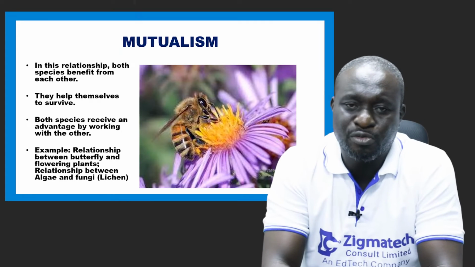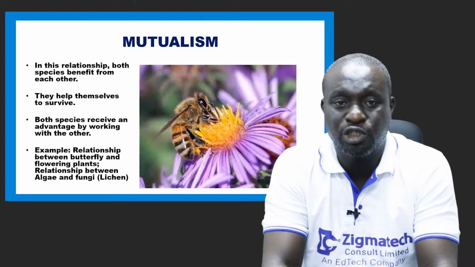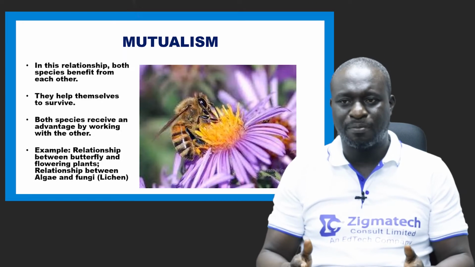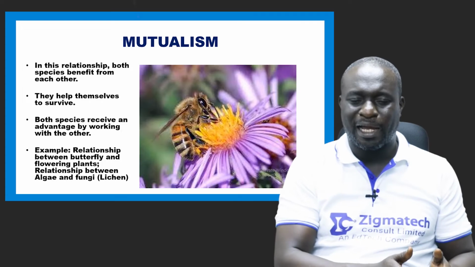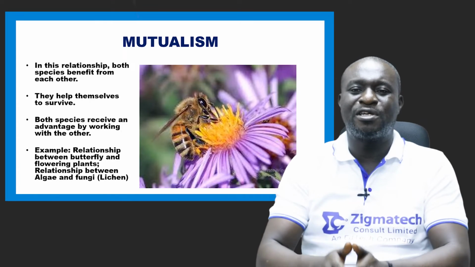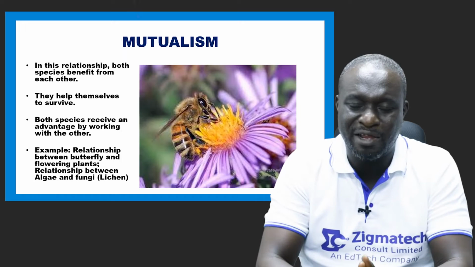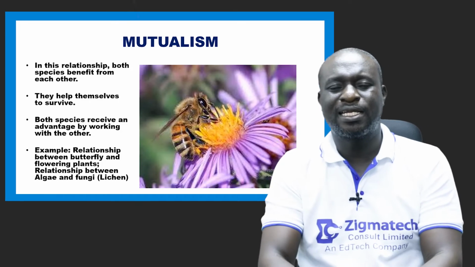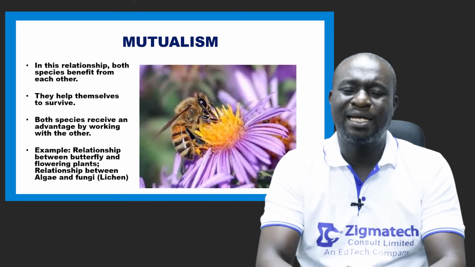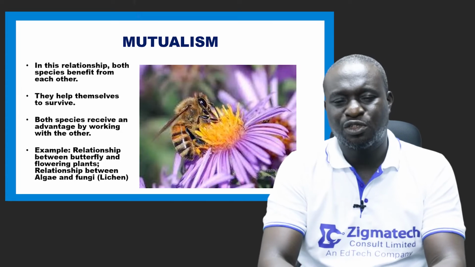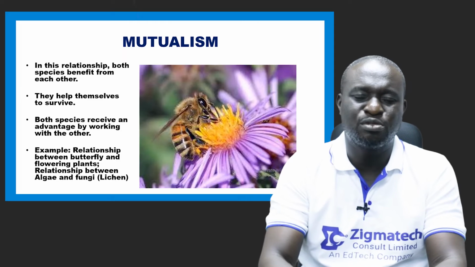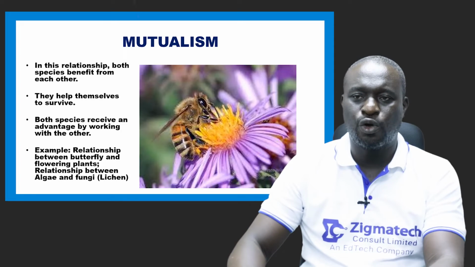One of the purposes of reproduction is to ensure continuity of life. So in other words, in this type of relationship, both the butterfly and the flowering plant benefit from each other. Another example is found in the relationship between the algae and the fungi. This association is called lichen. In the same manner, both organisms benefit from each other.